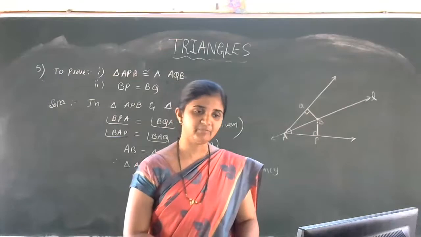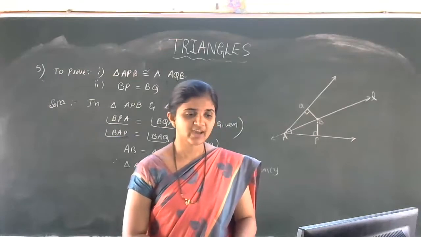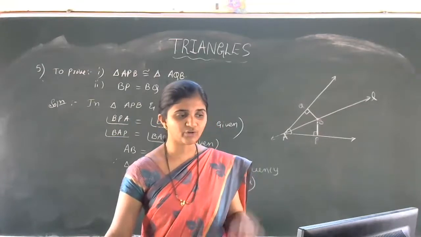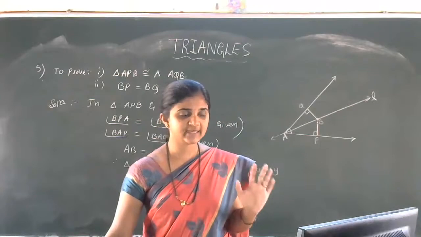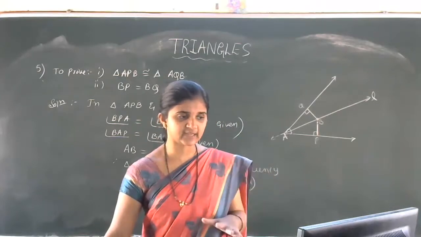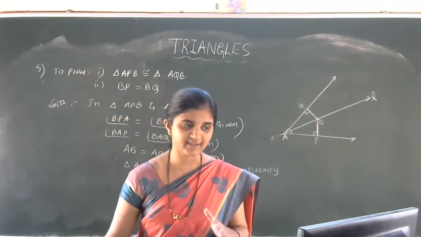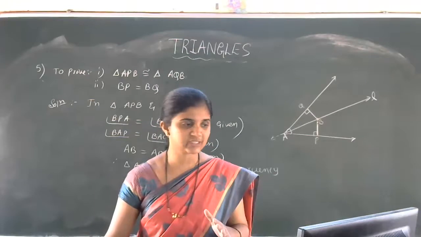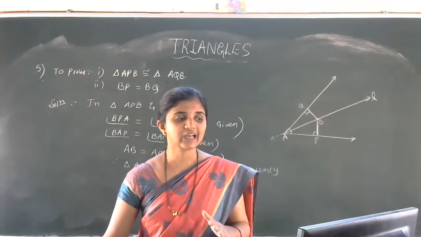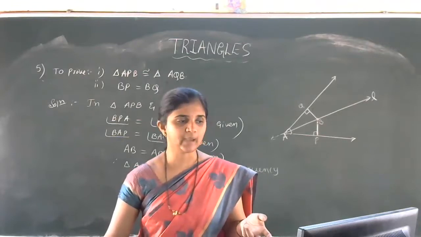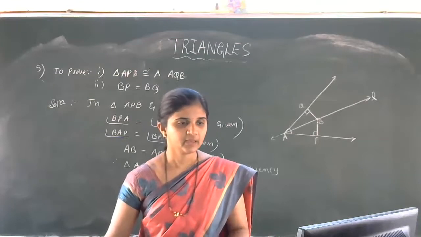Otherwise, we'll end the meeting. Do you have any confusion regarding these 5 problems? Now you got the idea of the congruency criteria, no? SAS, ASA and AAS criteria. How to apply those SAS, ASA and AAS criteria. You have got a clear picture of these criteria, I think. In the next class, we'll continue with the 3 problems and 1 more criterion we'll discuss. If you are not having any confusion, then we'll end the class.